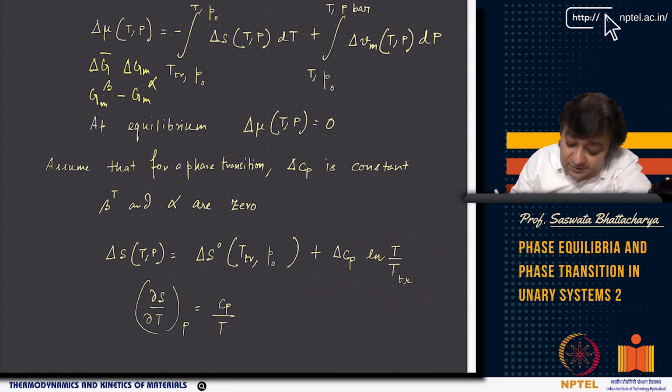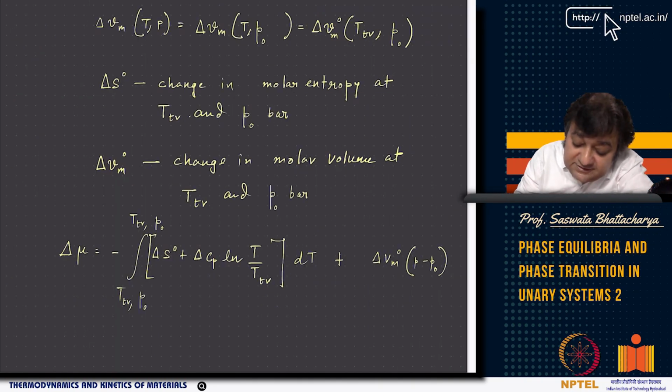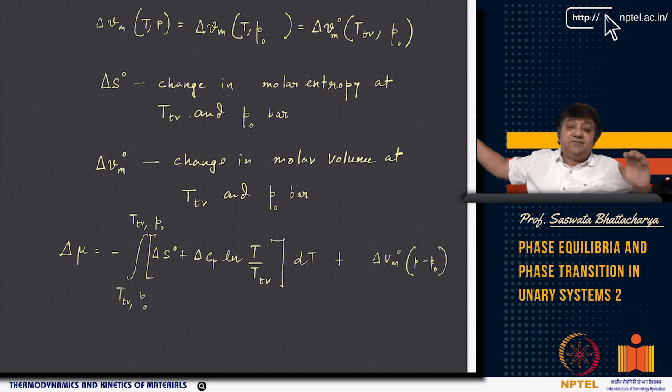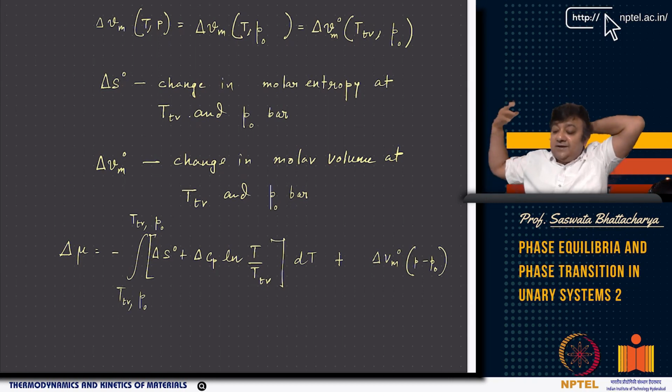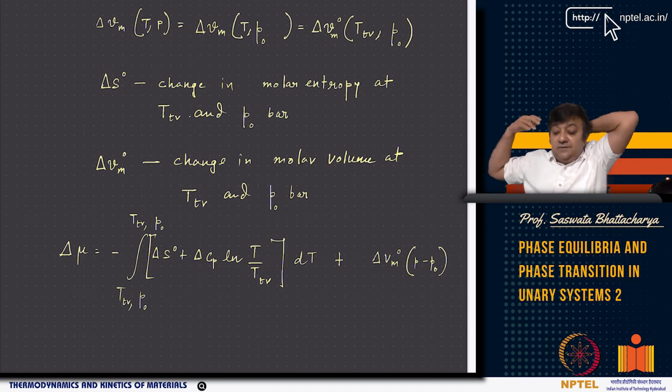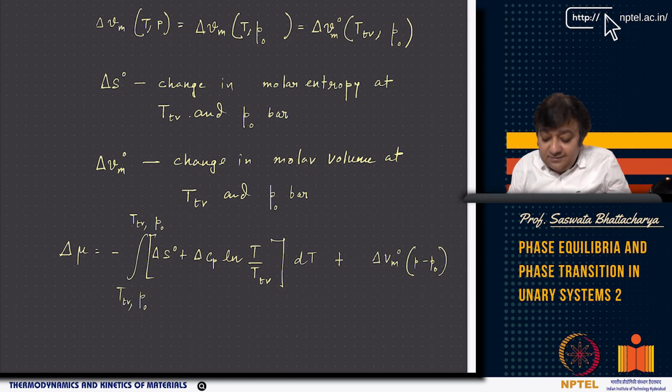Now once you have done all of these and you know these quantities, then you can basically calculate delta mu. Only thing, remember, in this formula you can make it more complex. You can take Cp as a function of temperature, you can take alpha, you can take beta T, that is the isothermal compressibility, and then you will get a slightly more complex equation for delta mu, right?